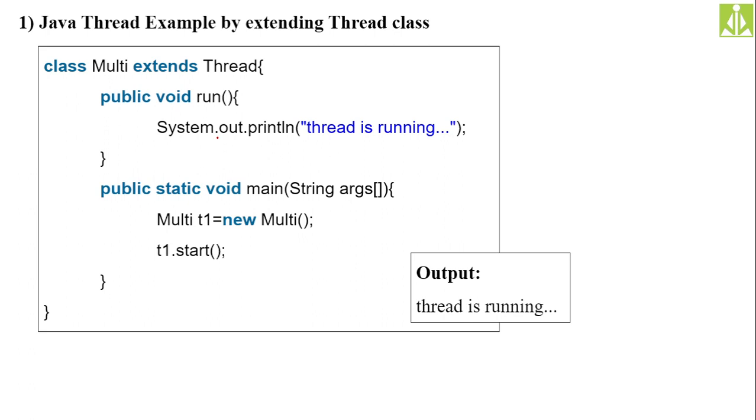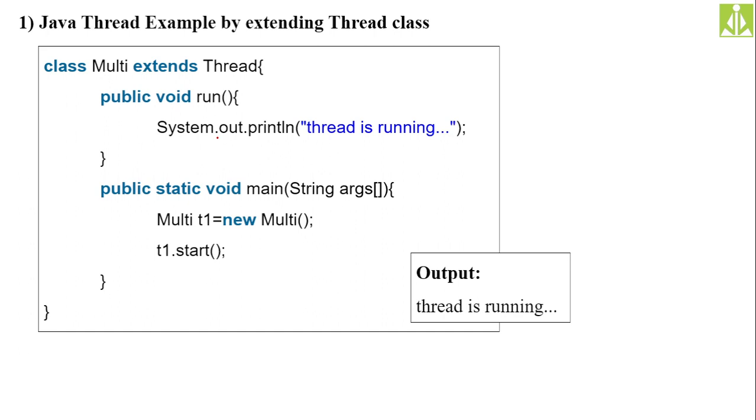I will not go directly to complex programs or examples. Here I am creating a simple class, and I want that class to extend the properties of a thread. So I am extending it from the thread class, writing the run method inside it, and calling that thread to be executed.